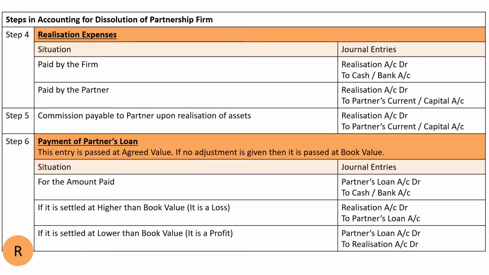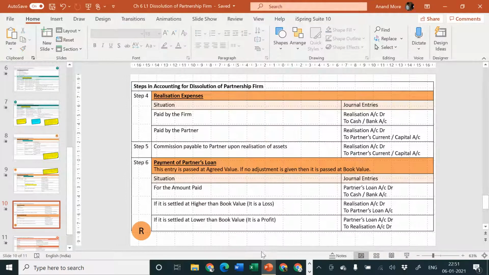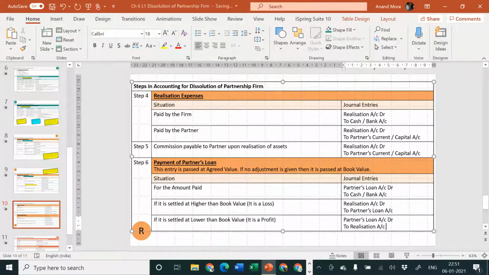It will have a difference of 10,000, but this is a profit now, because the remaining 10,000 you are not paying today and will not be paying tomorrow, since partner's loan is settled at lower than book value. The profit should be transferred to a nominal account, credit side. The strongest nominal account with us is the realization account. Entry will be partner's loan account debit to realization account.